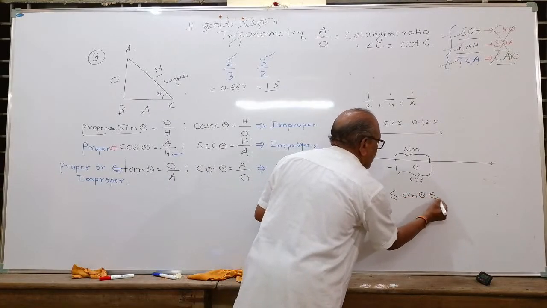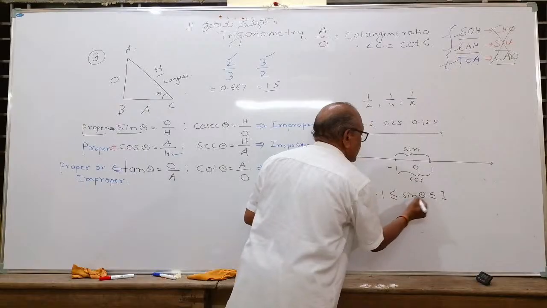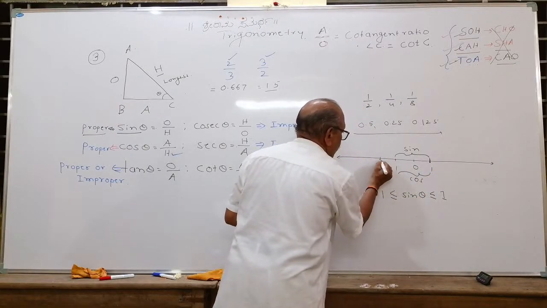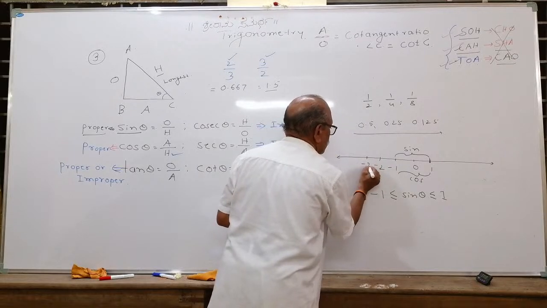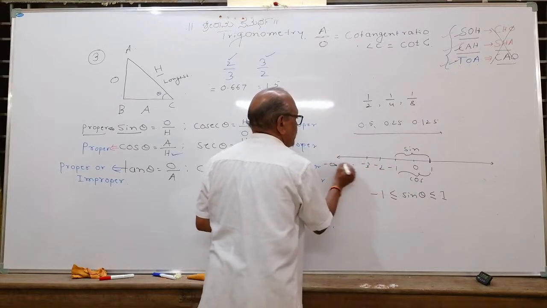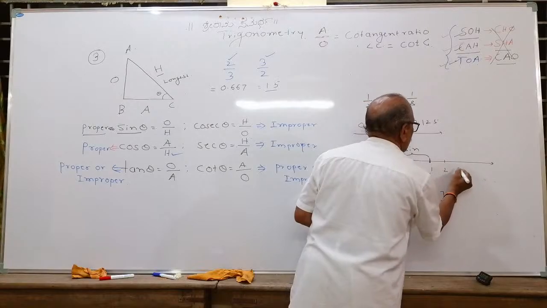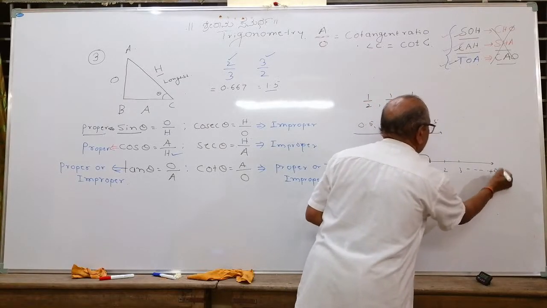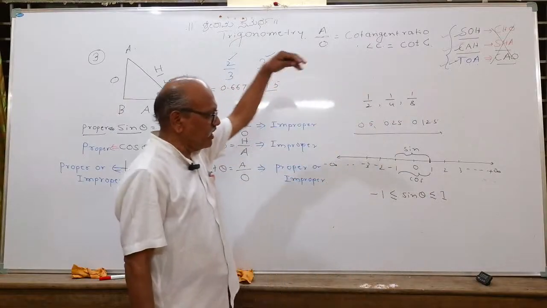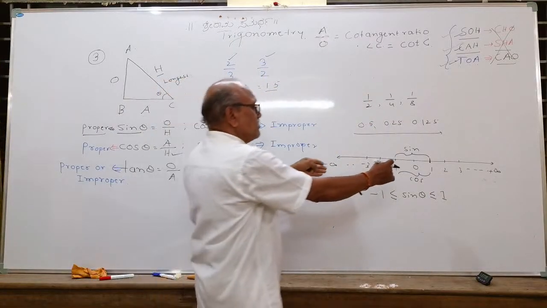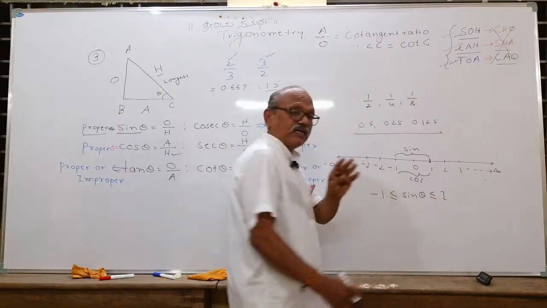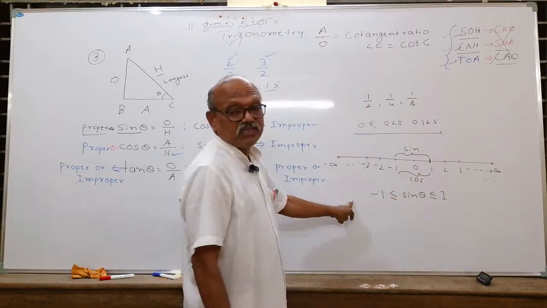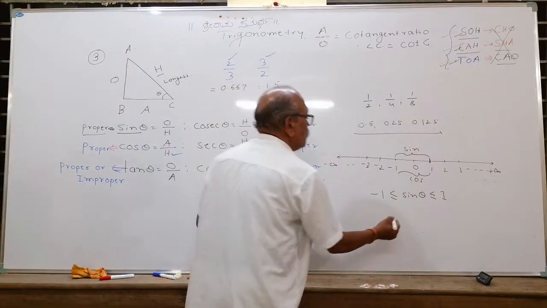Sine theta is less than or equal to 1. It means sine theta never exceeds 1 and never takes a value less than -1. This is the number line, going up to minus infinity on one side and plus infinity on the other. Infinite means undefined. Therefore, if anybody asks you, the highest value of sine theta will be 1, and the lowest value of sine will be -1. Similarly, what about cos theta?